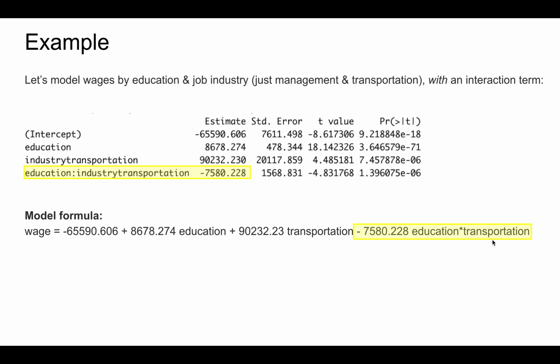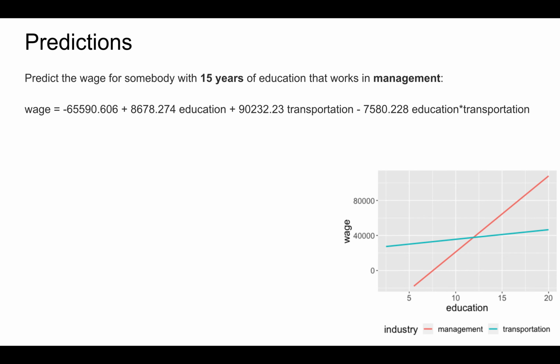To get a handle on this formula, let's use it to make some predictions. First, let's predict the wage for somebody with 15 years of education that works in management. To this end, we can plug in 15 in both the education predictor and where it appears in the interaction term. Similarly, since we're interested in the management sector, not the transportation sector, we can plug in 0 for both the transportation predictor and where it appears in the interaction product.